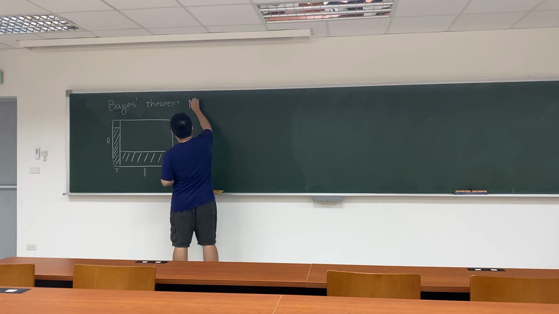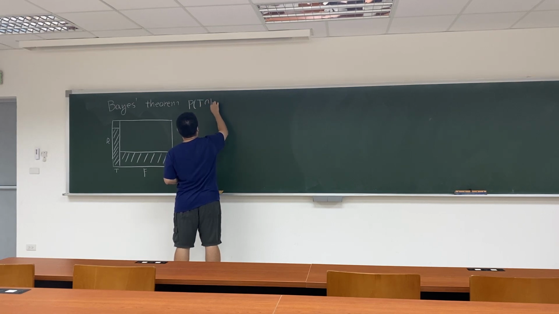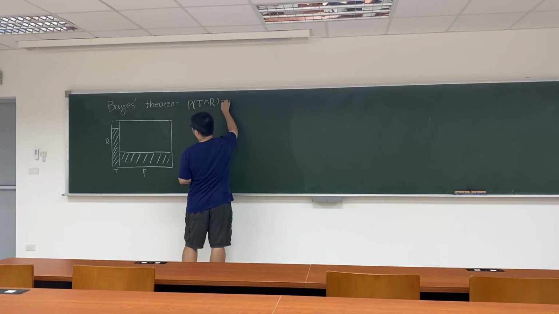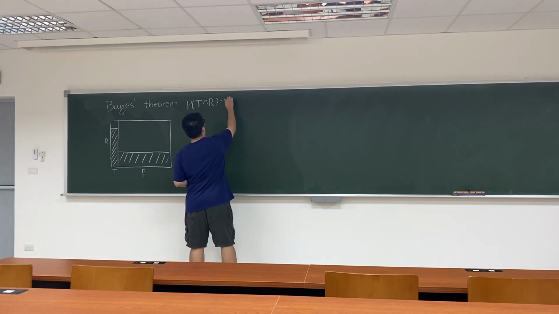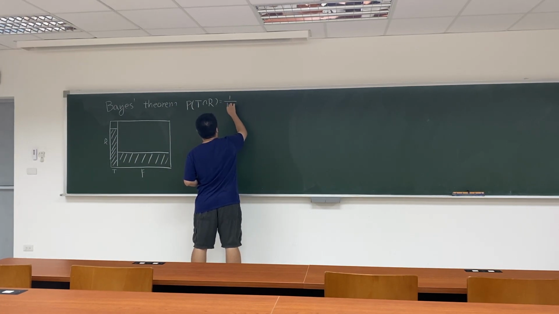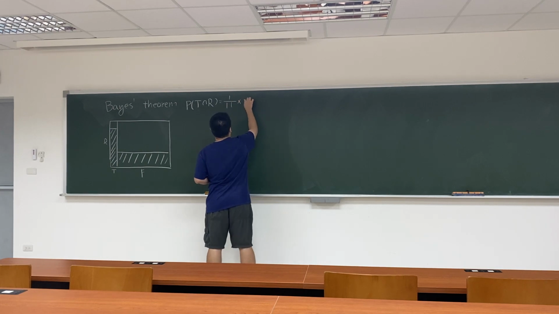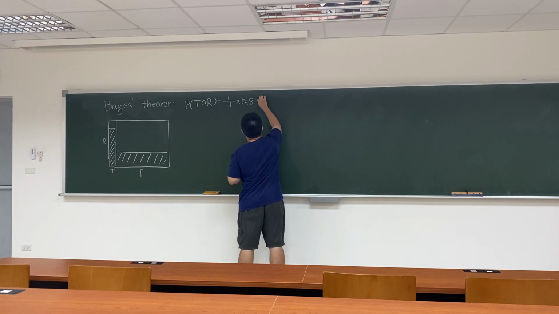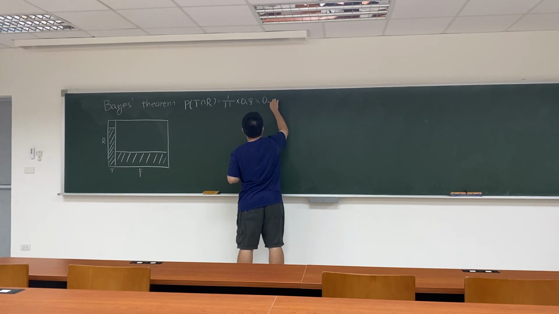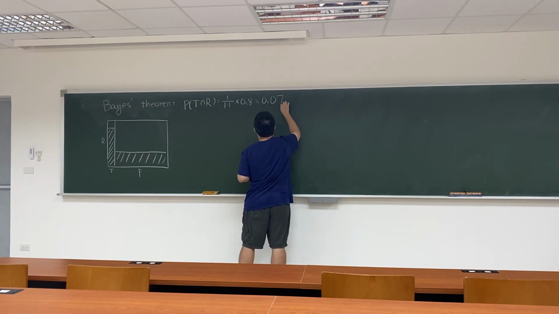So the probability of one being a teacher and loving reading equals, I didn't give the numbers, but it's 1 out of 11 times 80%. And this equals approximately 0.07.